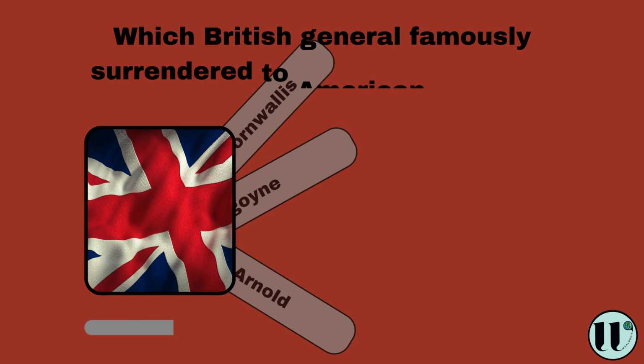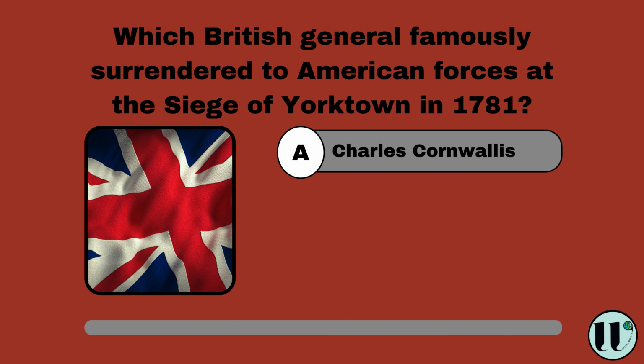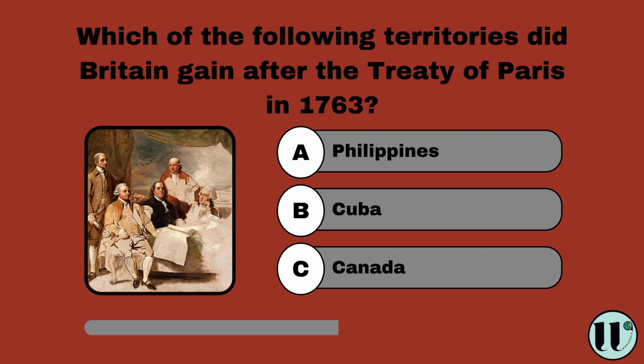Which British general famously surrendered to American forces at the Siege of Yorktown in 1781? Charles Cornwallis, John Burgoyne, Benedict Arnold. Charles Cornwallis. Which of the following territories did Britain gain after the Treaty of Paris in 1763? Philippines, Cuba, Canada. Canada.